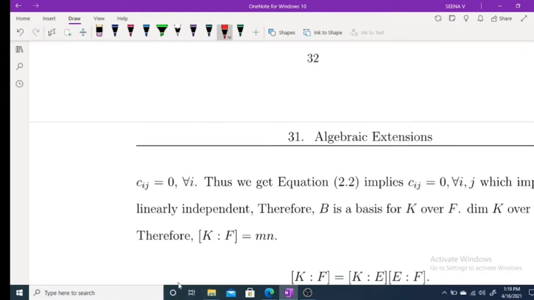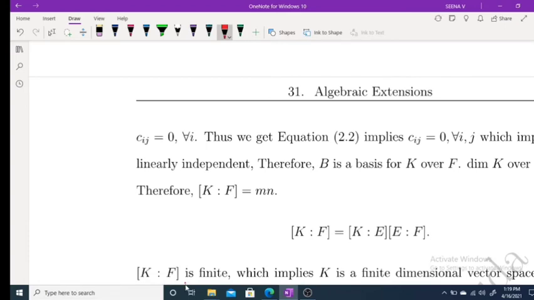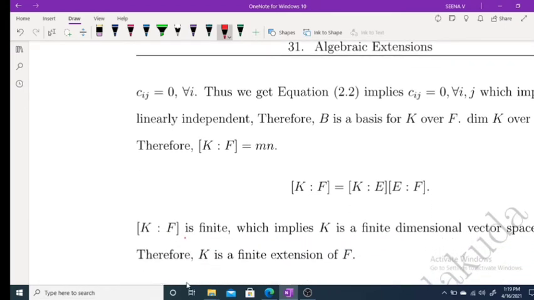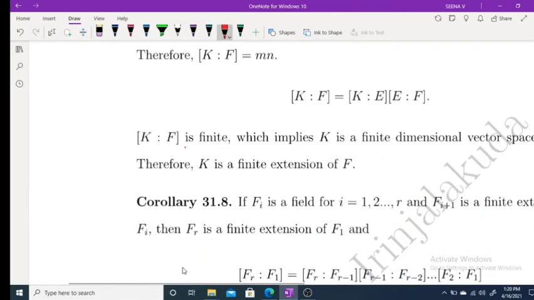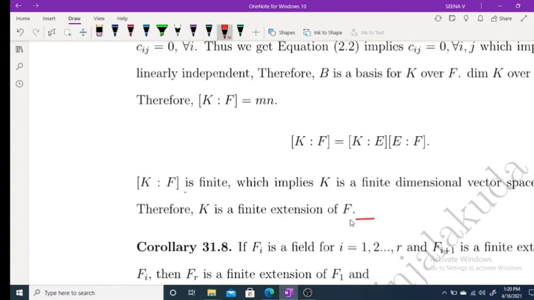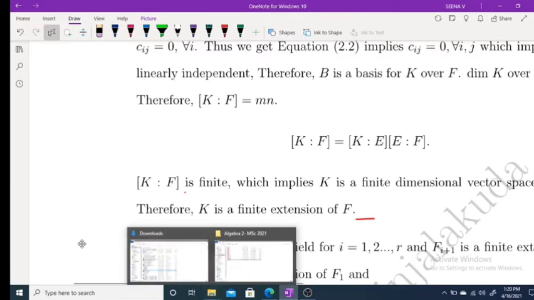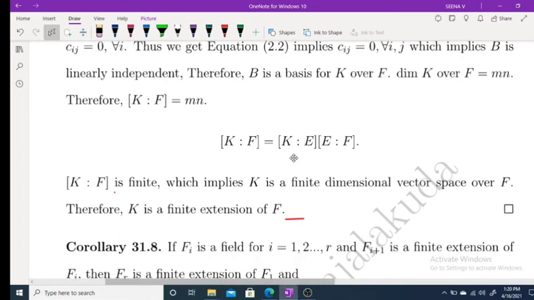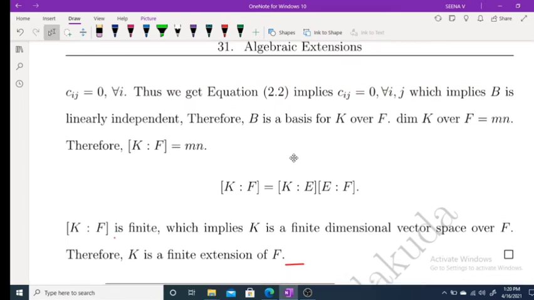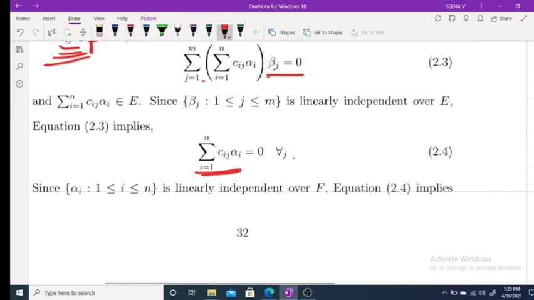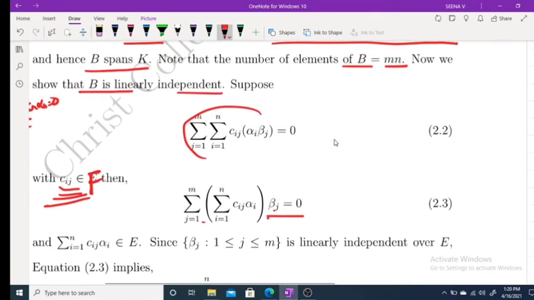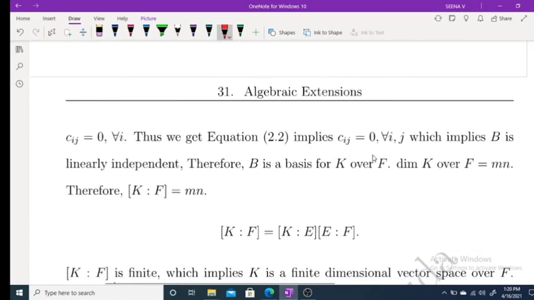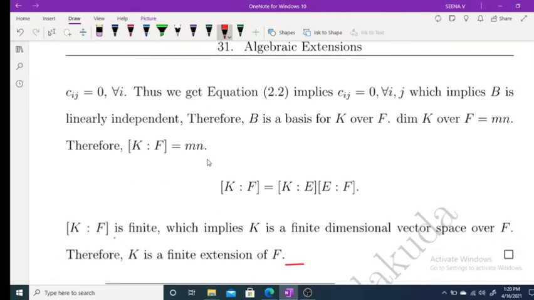Thus we get c_ij equal to 0. Sigma equal to 0 implies coefficient equal to 0. This implies B is linearly independent. Therefore, B forms a basis for K over F.